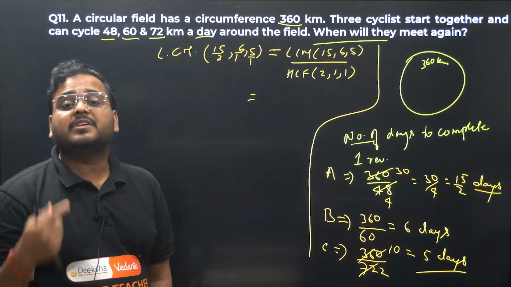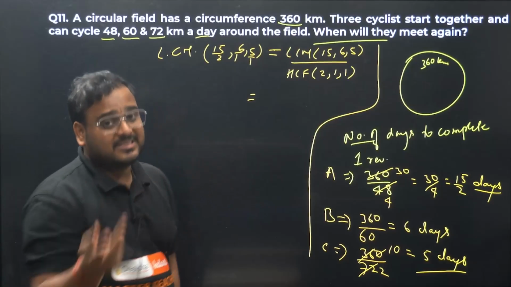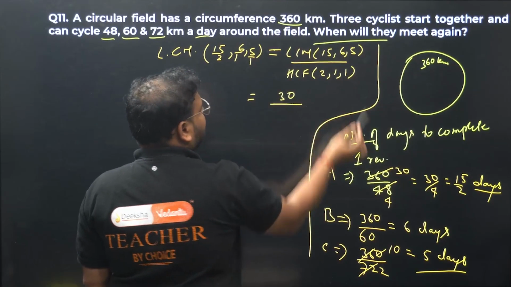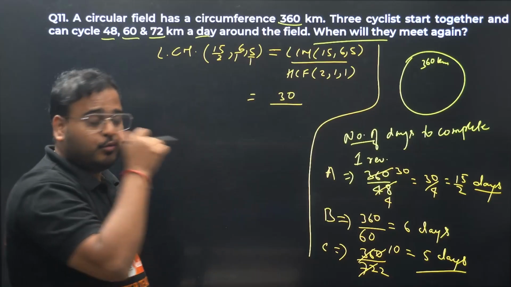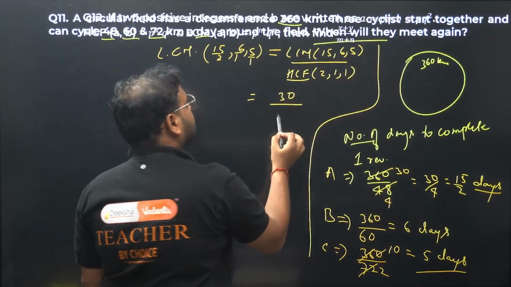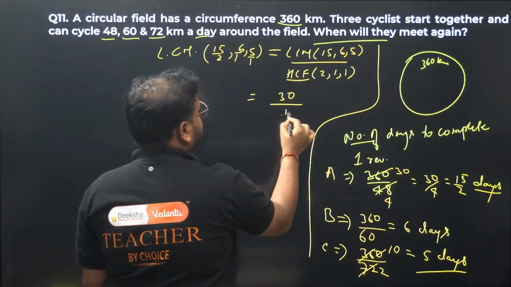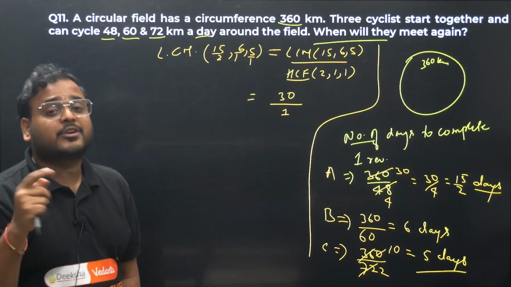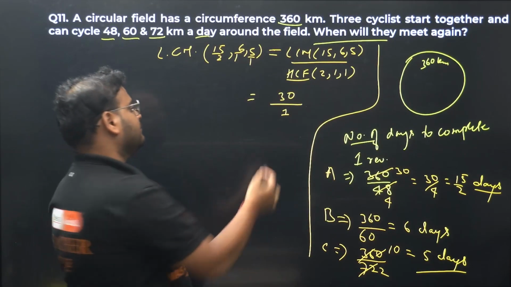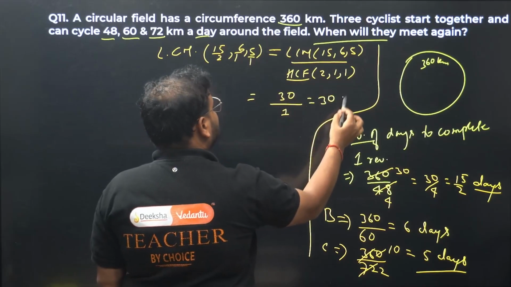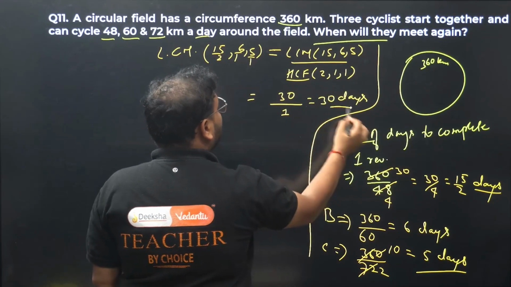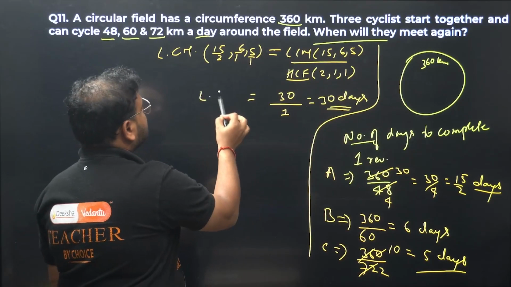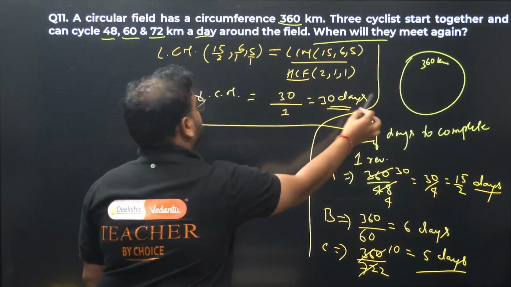LCM of 15, 6 and 5. Lowest common multiple of 15, 6, 5 is 30. 15 2s are 30, 6 5s and 5 6s are 30. Divide by the HCF of 2, 1, 1. The highest common factor of 2, 1, 1 is 1. What's the answer? 30 days. So they'll meet back again in how many days? In 30 days.